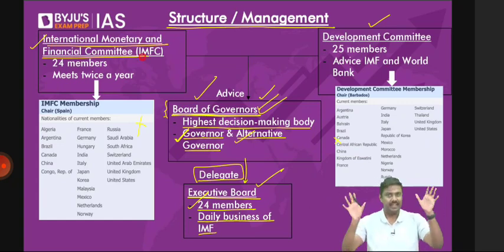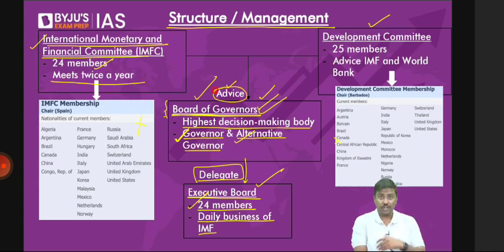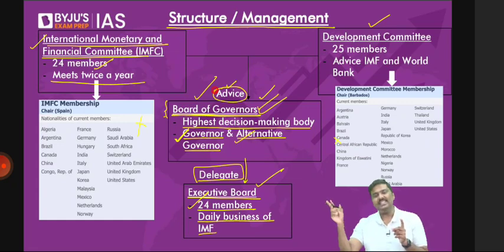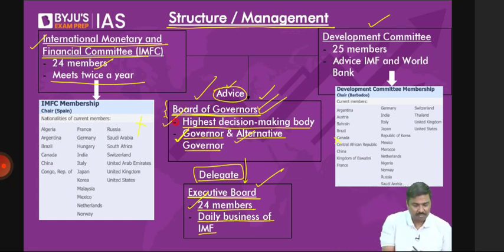In the IMFC, there are 24 member countries, and it will meet twice a year, and this will give advice. Remember the term, advice. And now don't ask me, sir, is it compulsory, etc. It is an advice. The term itself is self-explanatory. So the IMFC as well as the DC will provide advice to the board of governors. Now, before you ask me, is India part of any of these? Yes, India is a part of both of them. India is a part of the IMFC, and India is a part of the development committee.